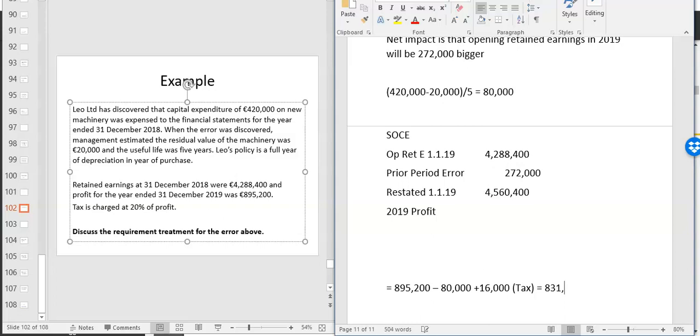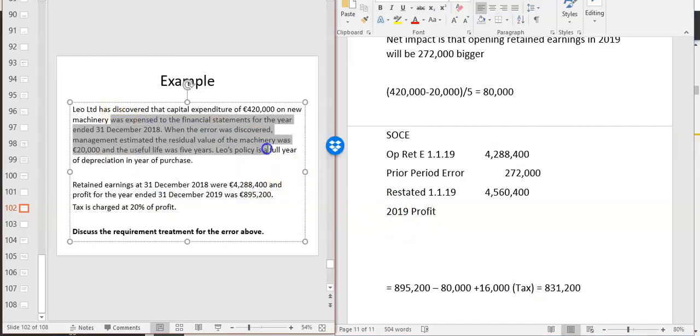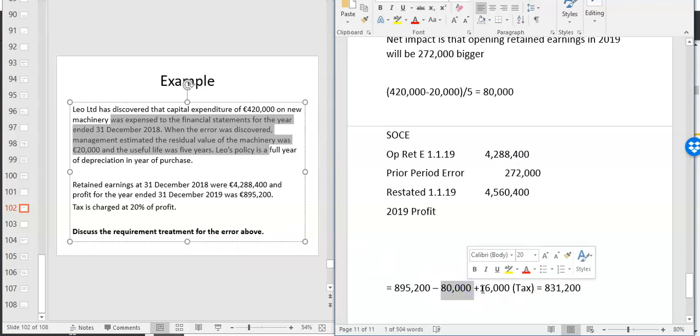So the updated profit, 131,200. So what we're saying is, because we have to charge depreciation now in 2019, because the error wouldn't have charged depreciation at all, it just wrote it all off in 2018. We know that's wrong. You should be charging 80,000 depreciation each year. That depreciation is going to reduce your taxable profits. We're taking that simplistic assumption for now. So that means if I had expenses of 80, it would save me tax of 16, 20%. So the net impact is my updated 2019 profit is 831,200.